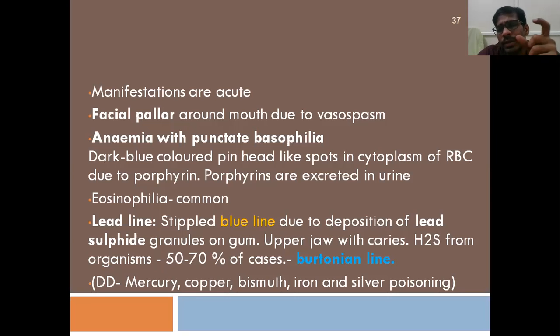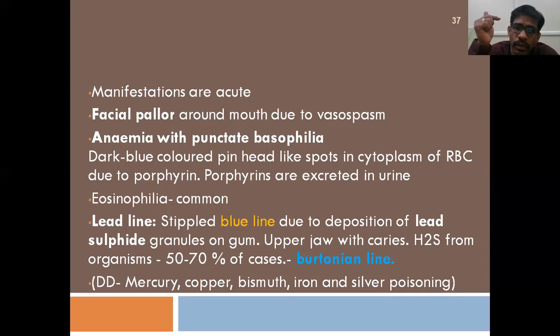stippling, punctate basophilia, otherwise basophilic stippling. It is nothing but a granular appearance: dark blue colored granular appearance in the cytoplasm of the RBC, which mimics a basophil, but it is an RBC that contains these basophilic granules in the cytoplasm. So they are called basophilic stippling or punctate basophilia, which is a common peripheral smear finding in case of chronic lead poisoning.